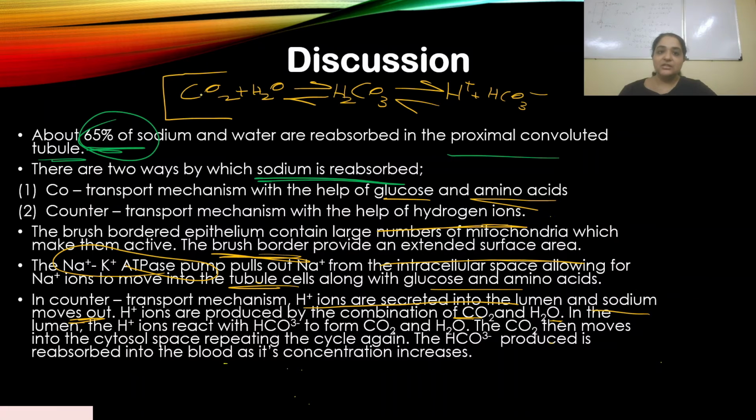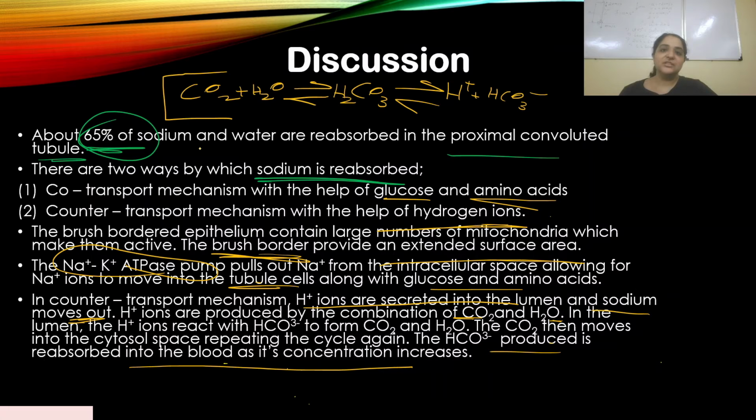Again it forms CO2, which goes into the intracellular space and again reacts with water. This whole cycle repeats itself, and as the concentration of bicarbonate ions increases, they get reabsorbed into the blood.